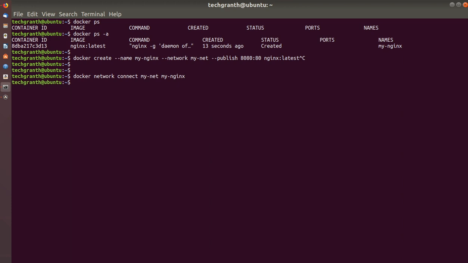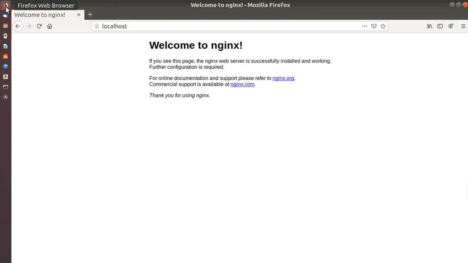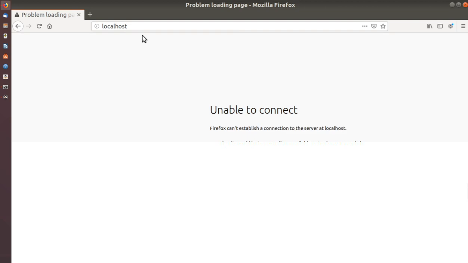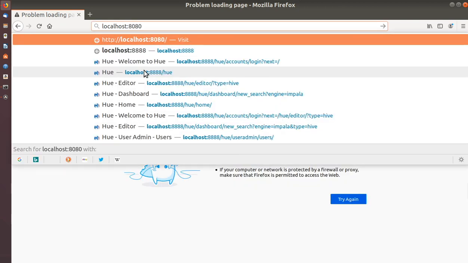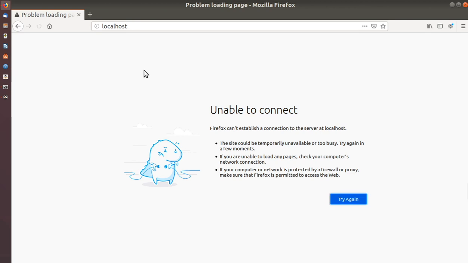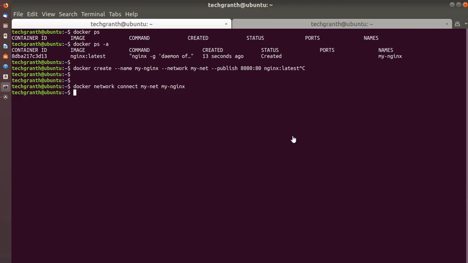Let's press enter. It has been connected. So now let's verify on the web browser. If we go to localhost, it will not work. But if we do it with 8080, like this, we have connected our container to the network.